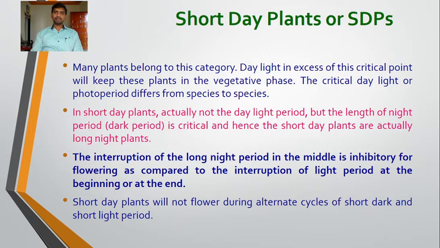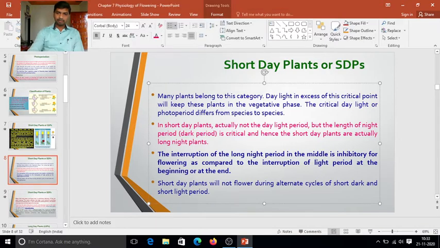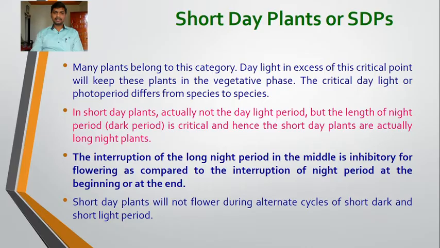The interruption of the long dark period or night period in the middle is inhibitory for flowering as compared to the interruption of the light period at the beginning or at the end. Okay, so if we interrupt this long night period in the middle, it is inhibitory for flowering as compared to the interruption of the night period at the beginning or at the end.